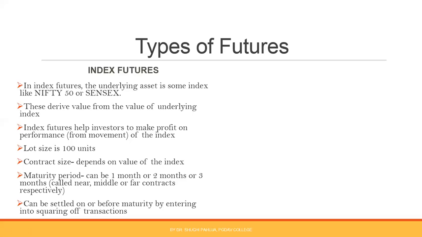Maturity period usually can be 1 month, 2 months, or 3 months. A 1 month future contract is called a near contract. A 2 months contract is called a next or middle contract. And a 3 months contract is called a distant or far contract, and the contract can be settled on or before the maturity date by entering into squaring of transactions.